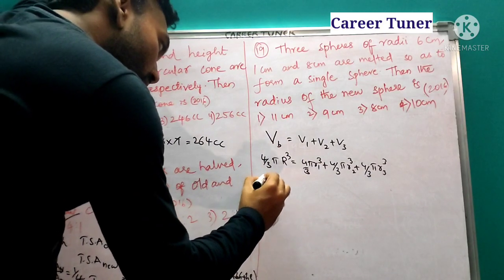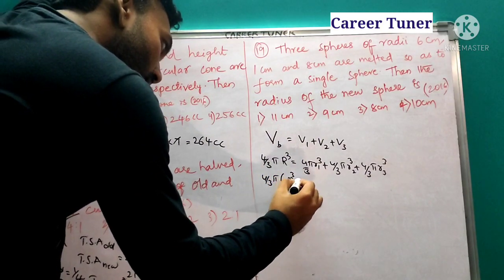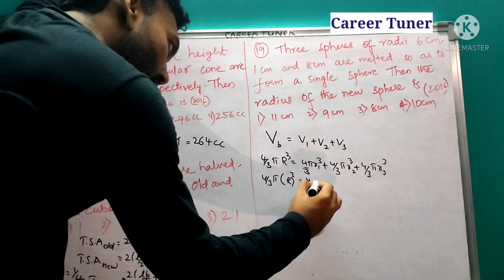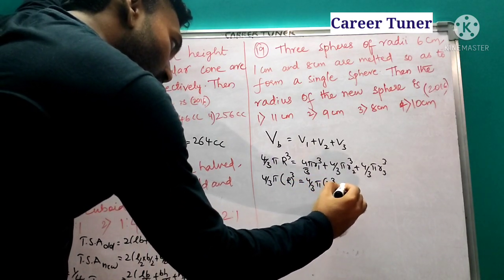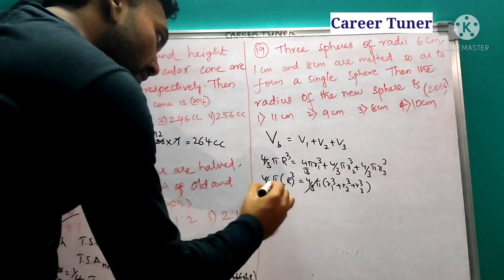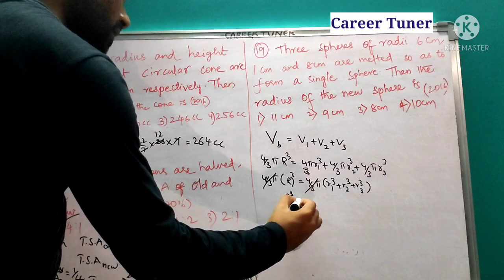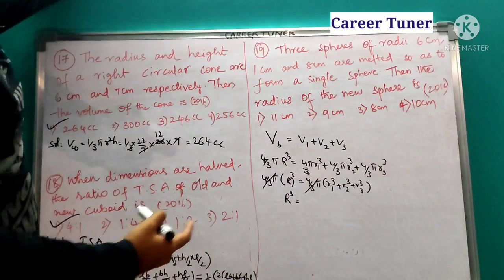Okay, now taking 4 by 3 pi as common. So it becomes R1 cube plus R2 cube plus R3 cube. So 4 by 3 pi gets cancelled. So R cube of the big sphere is equal to the sum of the small radii cubes. So what is the first radius?